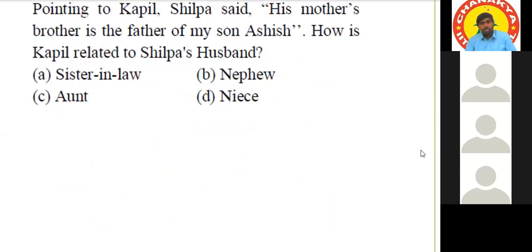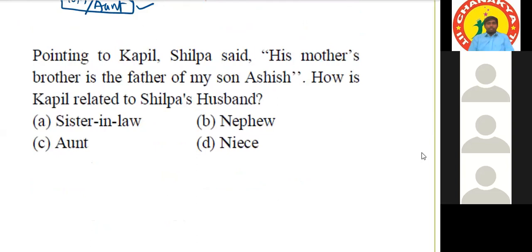Answer this. Pointing to Kapil, Shilpa said, his mother's brother is the father of my son Ashish. Here, how many persons are there in total?